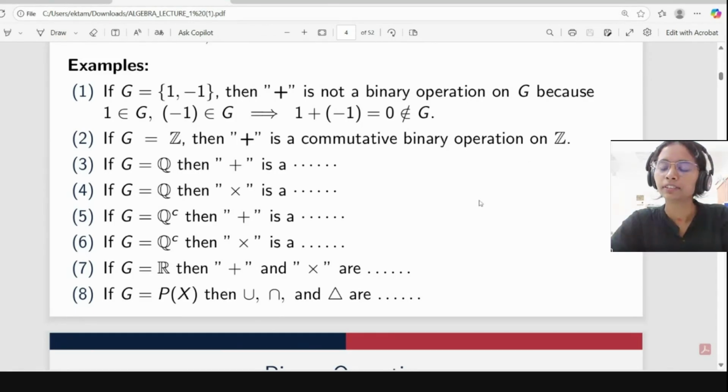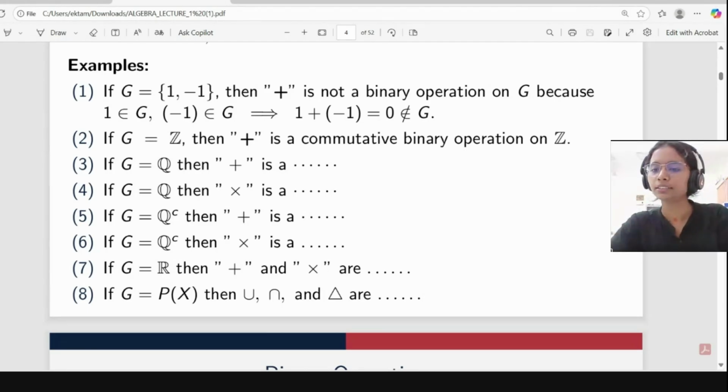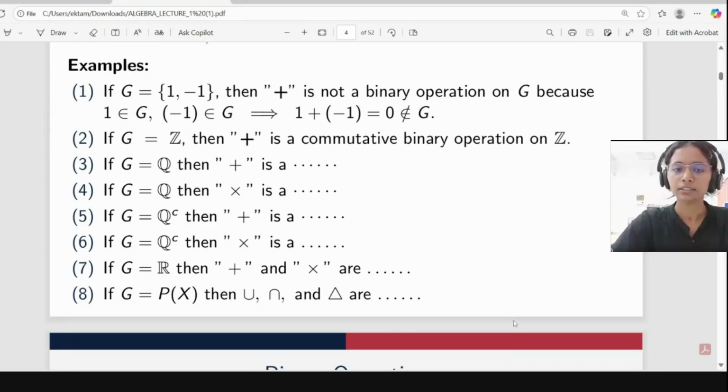What about symmetric difference? I think it is not. Okay, what about others? It is a binary operation. Excuse me, symmetric difference is the union of the differences A minus B and B minus A.